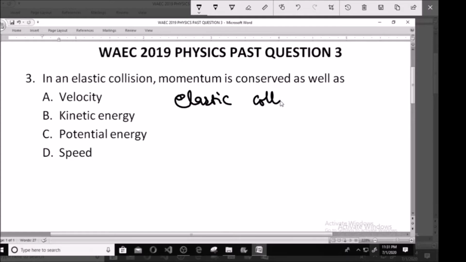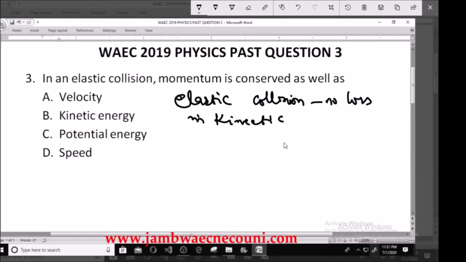So whenever you have what we call an elastic collision, it simply means a collision where there is no loss in kinetic energy. That means the kinetic energy is conserved. That's the meaning of elastic collision.